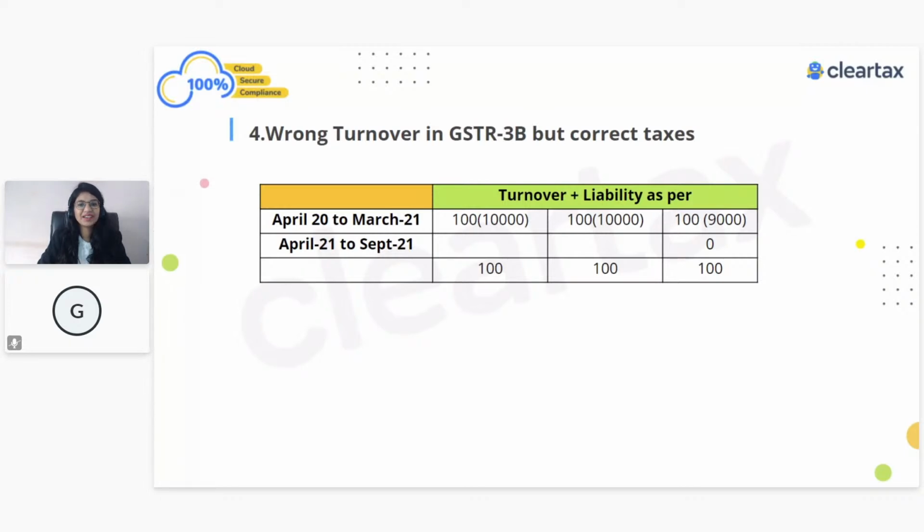Yes, perfectly okay. This is the right answer. We are going to show the entire 10,000, because that's the correct turnover. So 100 rupees is the correct liability and 10,000 is the correct turnover. I'm going to show the correct turnover. It's okay that I made a mistake while filing my 3B, but while filing my GSTR-9, I'm going to show the correct turnover, which means I'm going to show 10,000 rupees in table number 4 of GSTR-9.